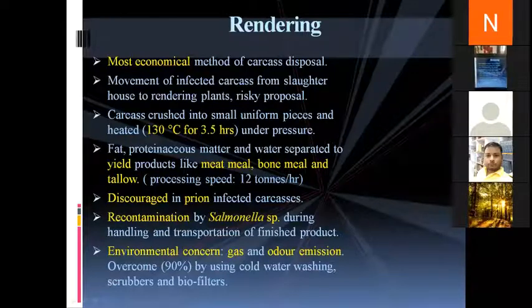Now there are a few environmental concerns regarding rendering. When the product is rendered, gas and odor are emitted. So this is taken as an environmental concern. This can be overcome up to the extent of 90% if we use techniques like cold water washing, scrubbers and biofilters.